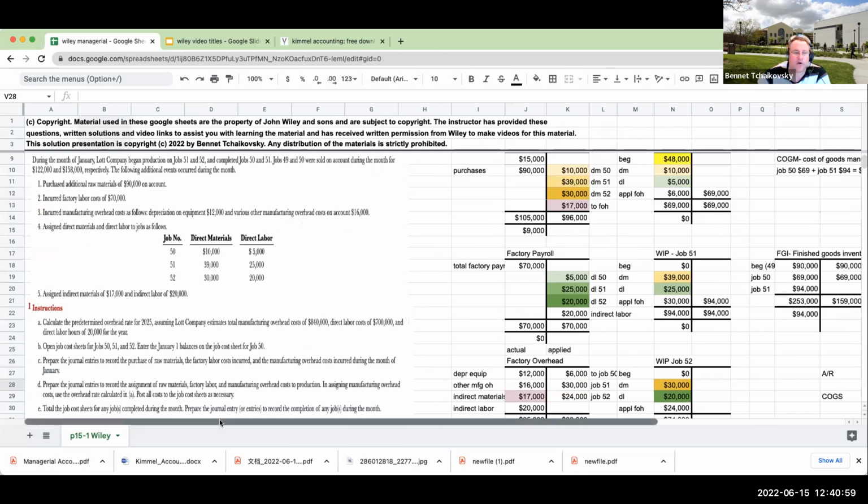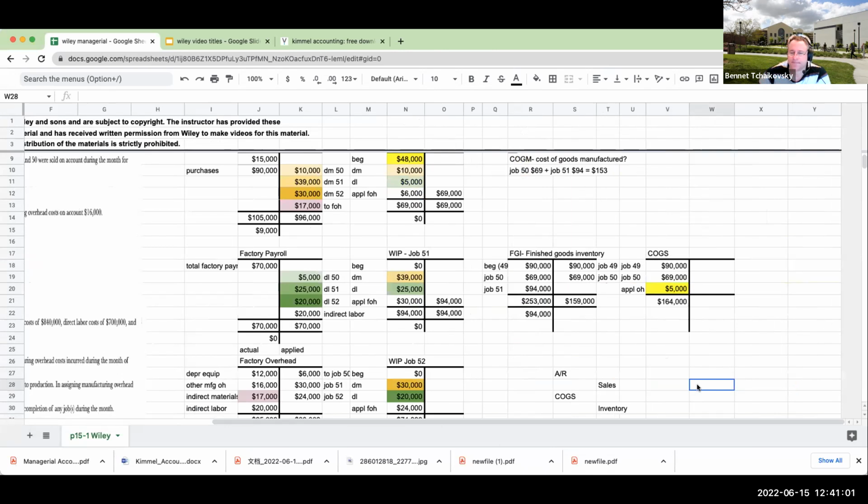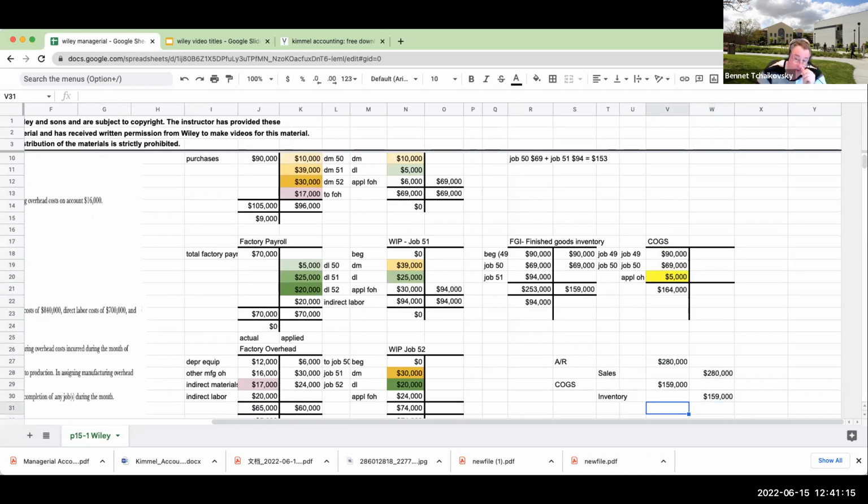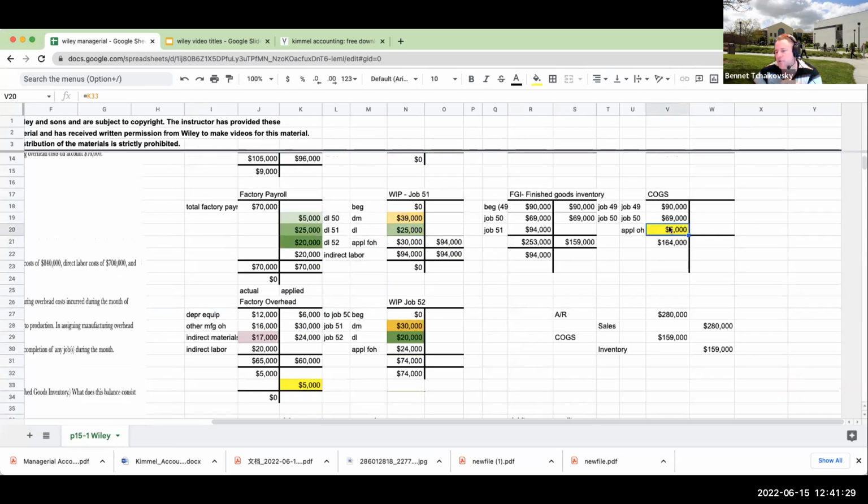So our total sales were 280. Our cost of goods sold is going to be 159. And over here, you've got your inventory for 159. So this is just how we would record the journal entries for this particular item. I would need a description, but this is basically being closed out on a separate entry, so that cost of goods sold entry is going to show over here.